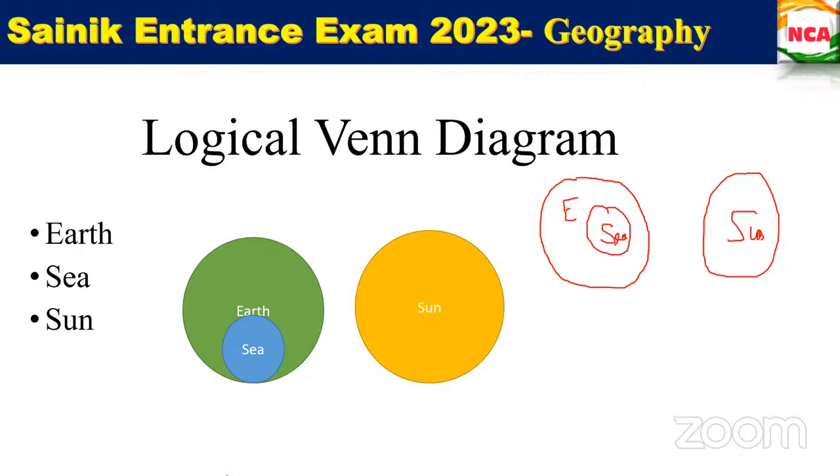What does it mean by exo and endo? Just whatever questions I am giving, that is from logical Venn diagram, with respect to intelligence. Just make a note of it. Try to solve such type of questions as well.